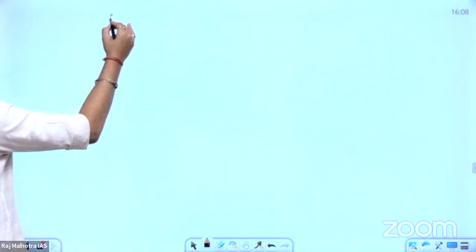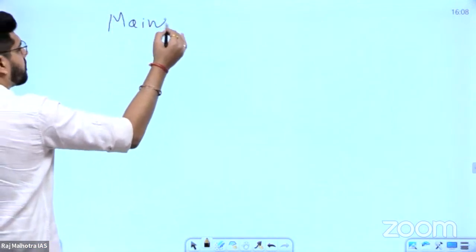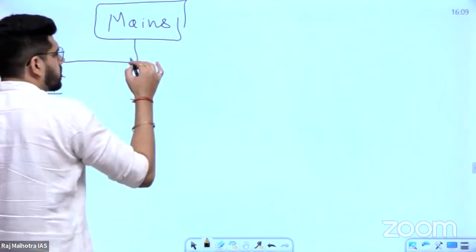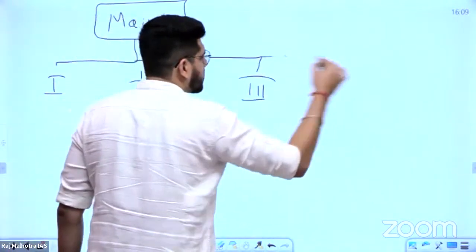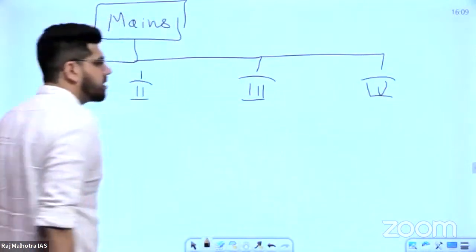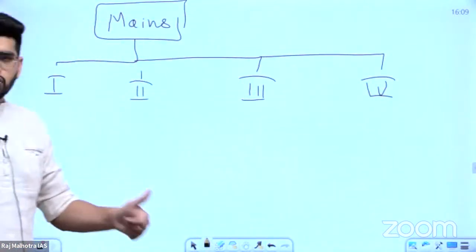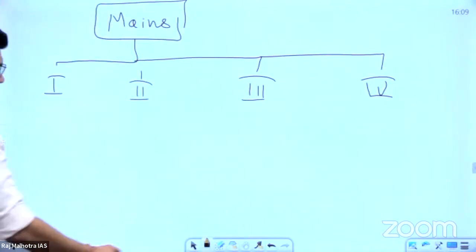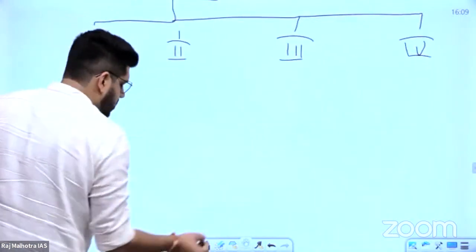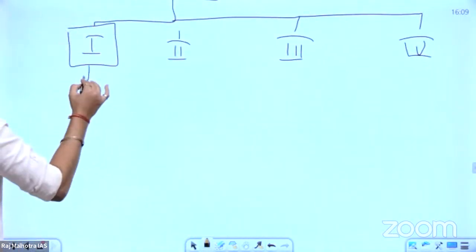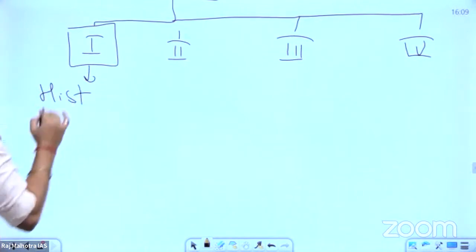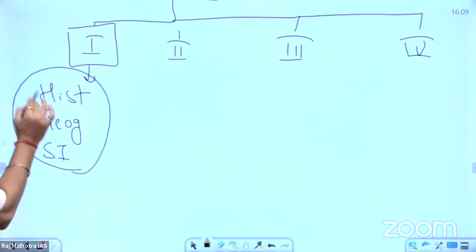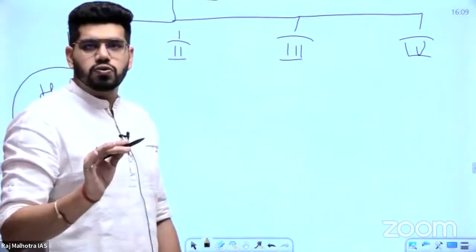For mains, there are 4 exams: General Studies 1, General Studies 2, General Studies 3, and General Studies 4. General Studies 1 includes history, geography, and social issues.